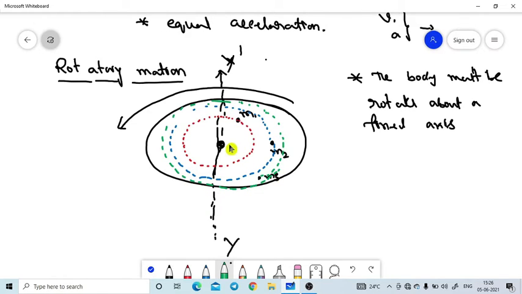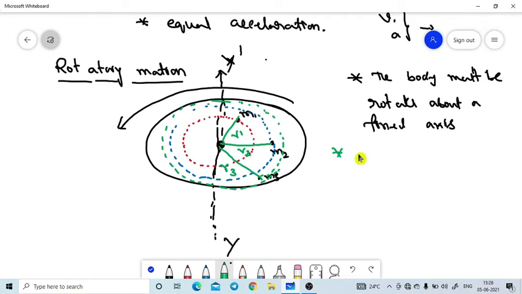The distance of the first particle from the axis of rotation is r1, the distance of the second particle is r2, and the distance of the third particle is r3. In rotatory motion, the first condition is that the body rotates about a fixed axis. The second point is that each particle of the body describes a circular path.